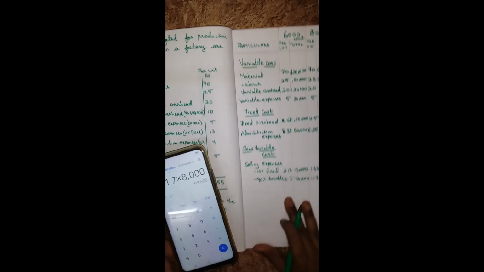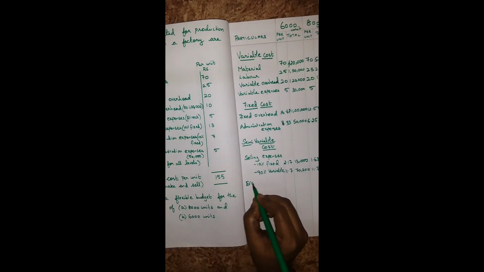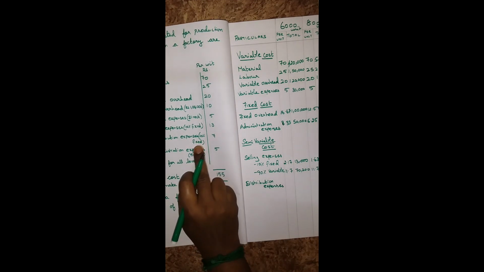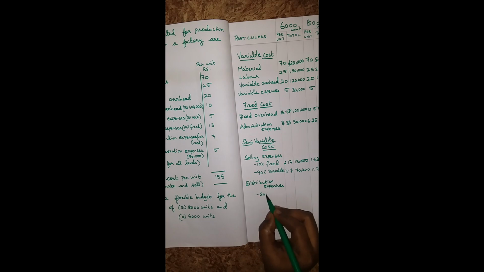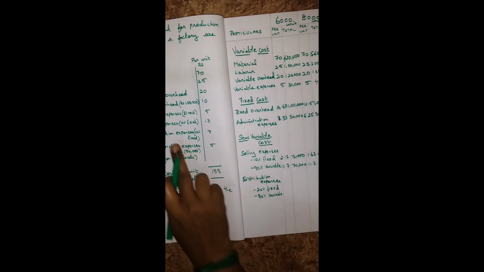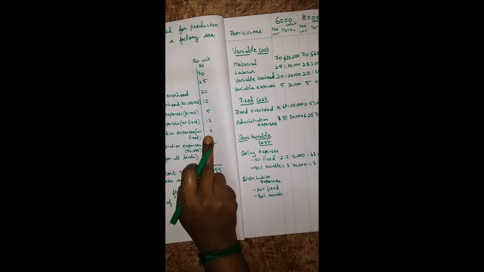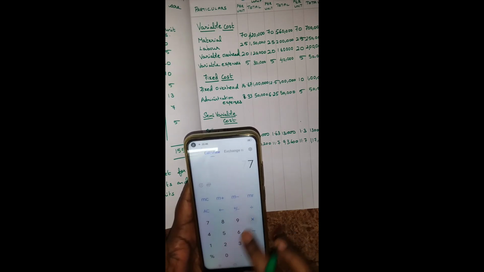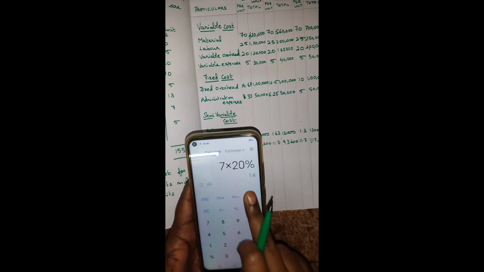Next is distribution expenses. The sum gives 20% as fixed, and the remaining 80% is variable. Fill the 10,000 column as we did in the selling expenses. The sum gives 7 rupees. 7 into 20%, you will get 1.4.